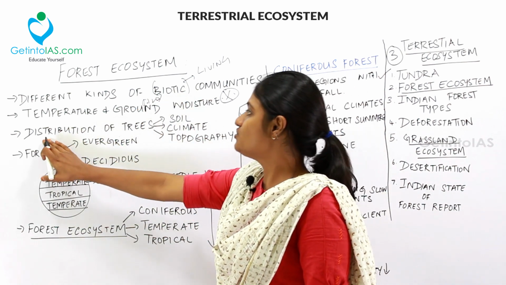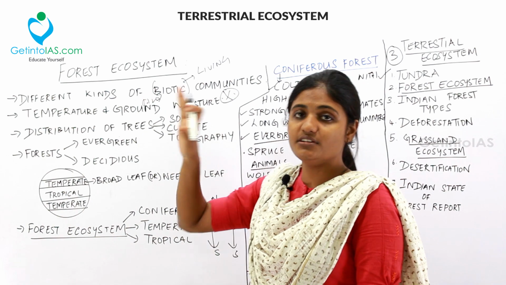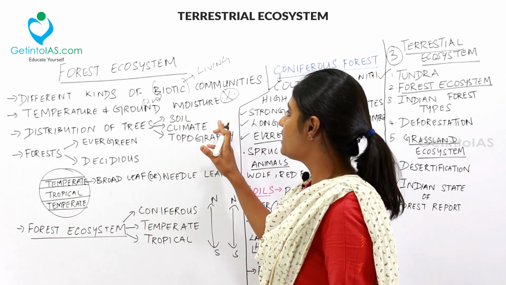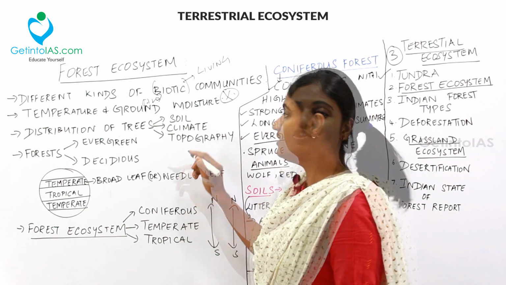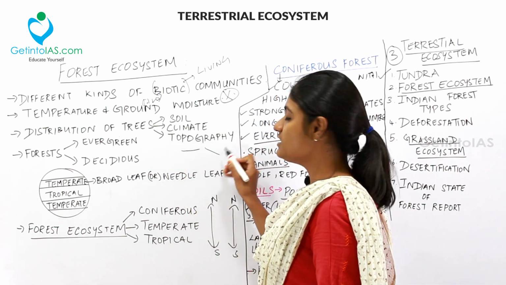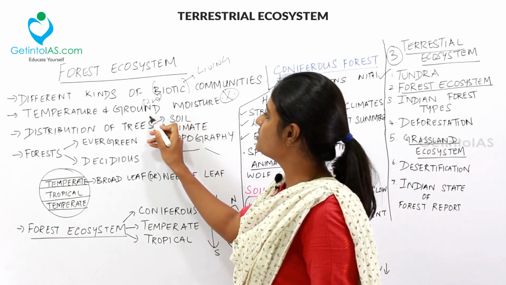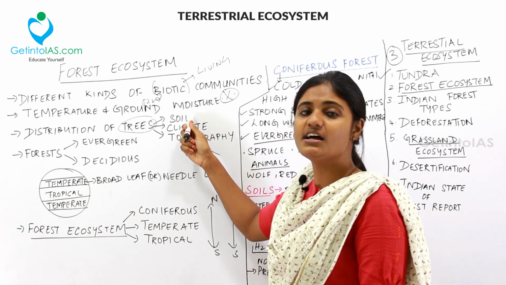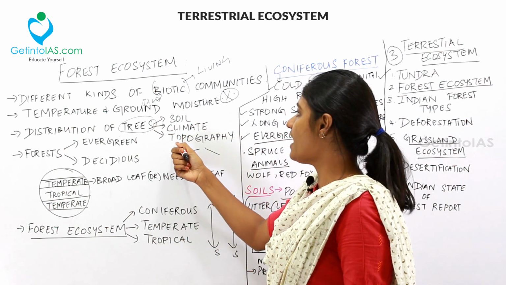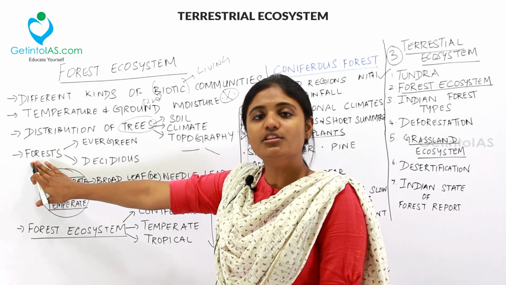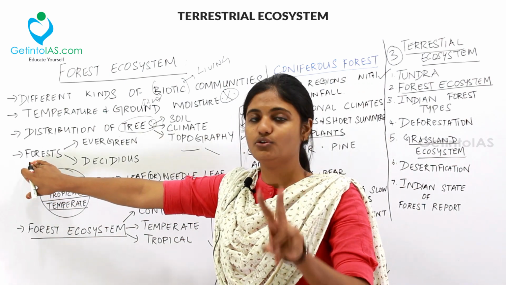And then there is the distribution of trees. The distribution of trees is mainly because of the soil, climate, and the topography. Topography means the land may be straight or it may be slanted. So, the distribution of trees is dependent on the type of soil, the climate prevailing there, and the topography of the land. Forests on the whole are broadly divided into two types.